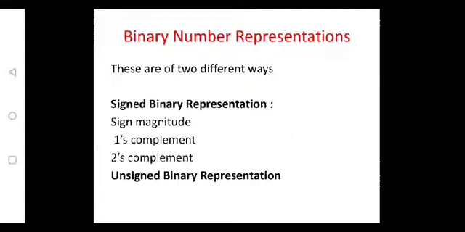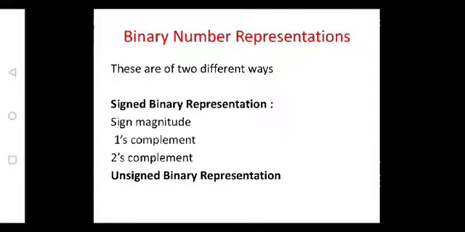The only thing is, no need to remember all the steps of conversion. Instead, just remember two things: how to convert decimal to any, and any to decimal, so that you can do any conversion from one towards the other. And the next is binary number representation. So the binary numbers can be represented in two different ways.